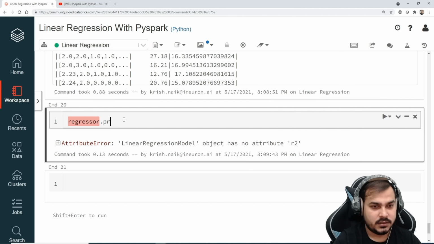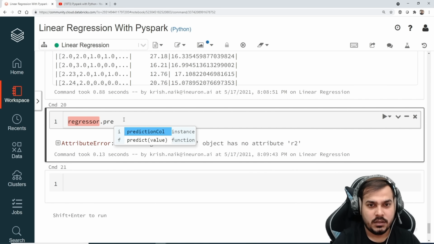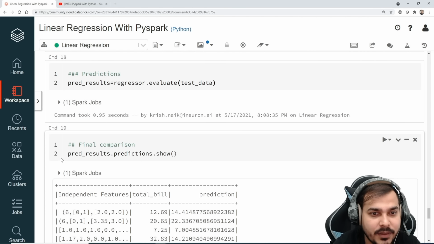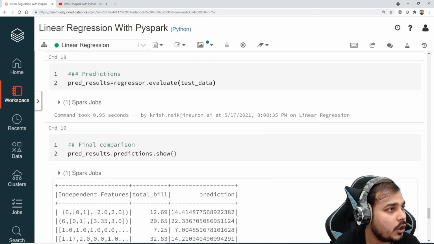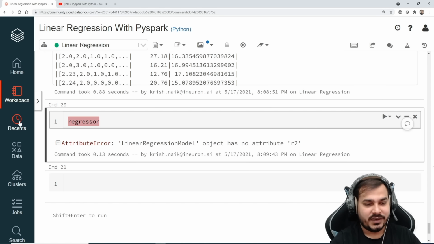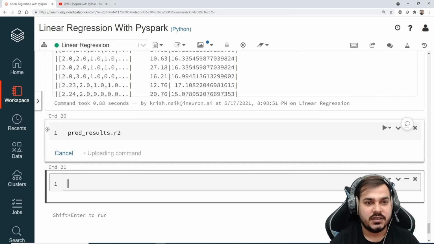Let's see whether we'll be able to see the R square value or not. Just a second, I'm checking out the documentation page. Oh, sorry, I don't have to use regressor over here. So here I will be using prediction results, and let me compute the R square. So this is my R square.